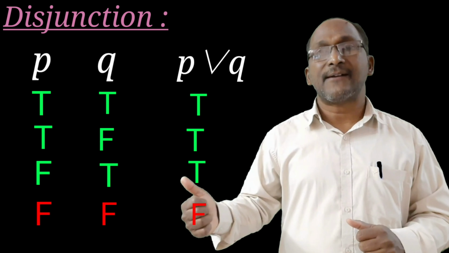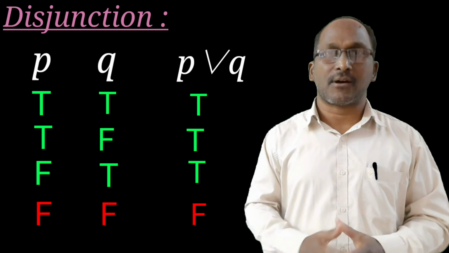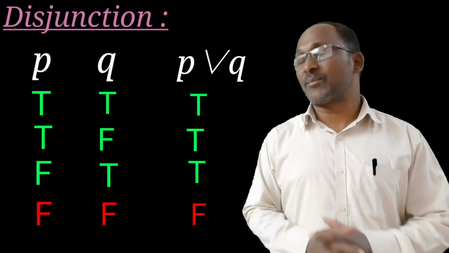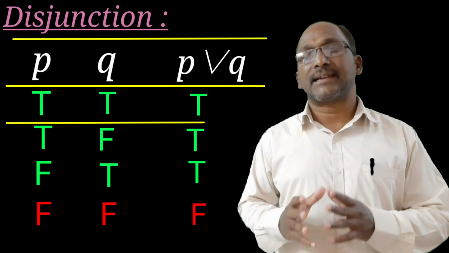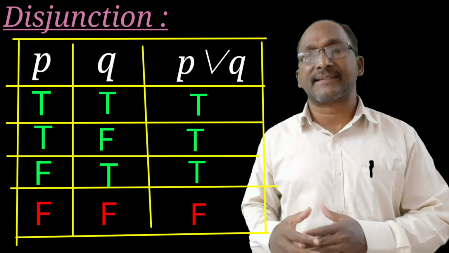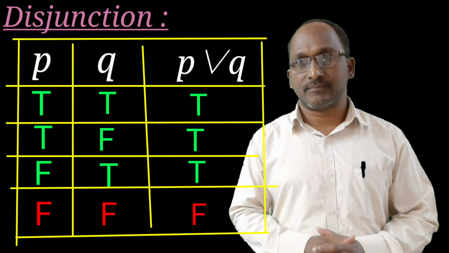That's why F or F is false. So this is about the truth value of the disjunction in different cases. The table showing these different cases is called a truth table.